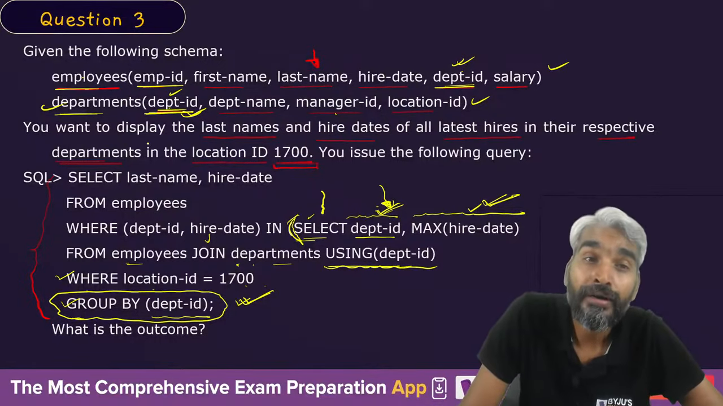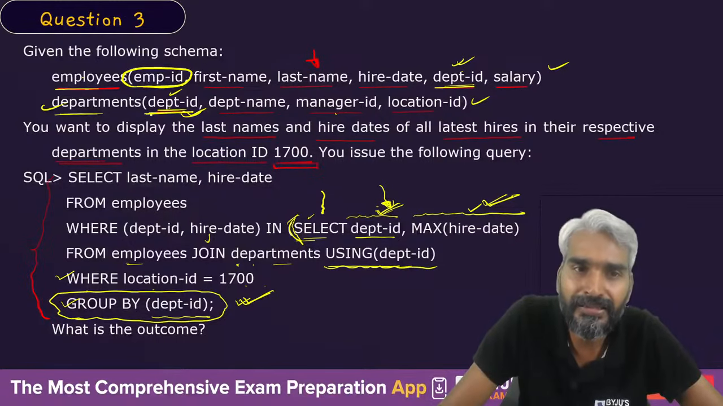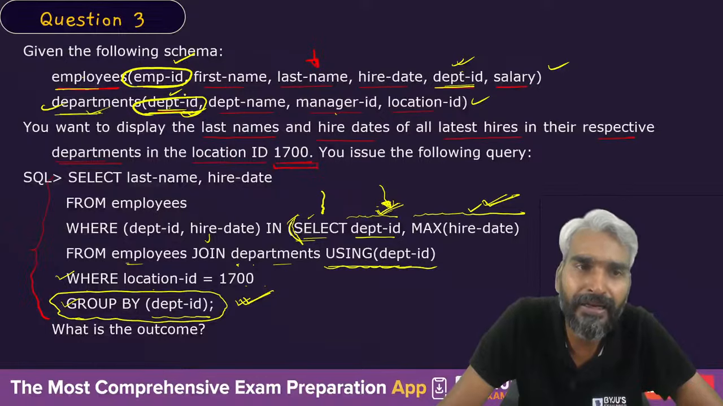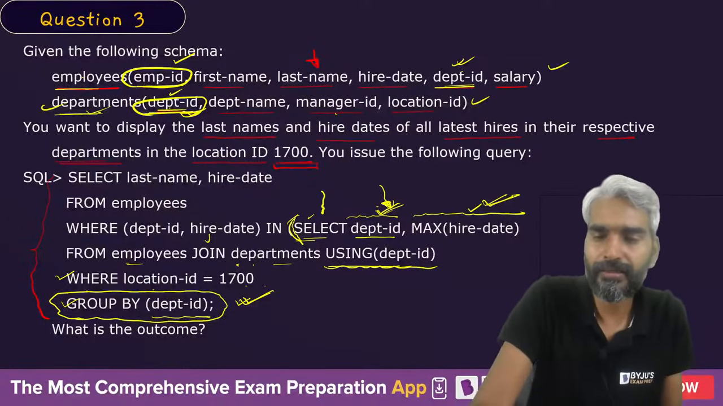Though it is not given in the question, you need to understand that this employee ID is the primary key of the employee table, and this department ID is the primary key of the department table. Yes or no? These two things are fixed.